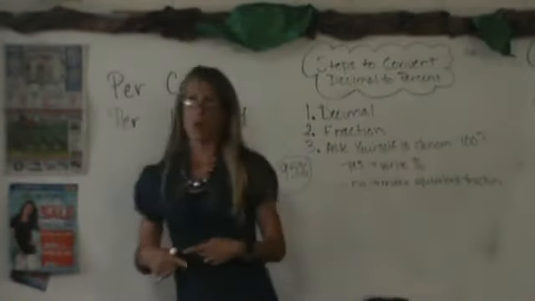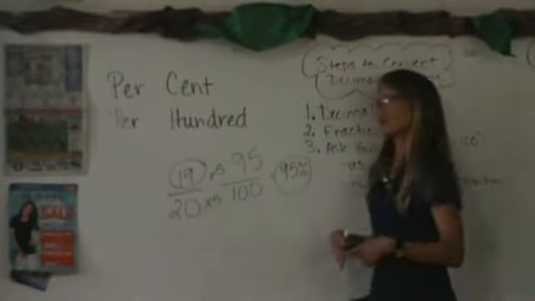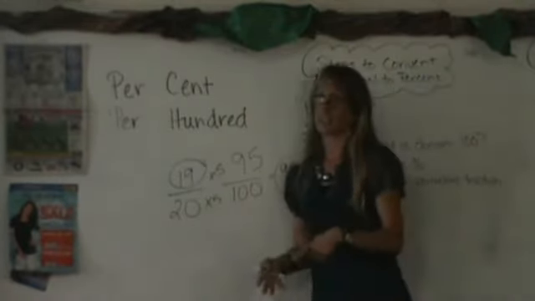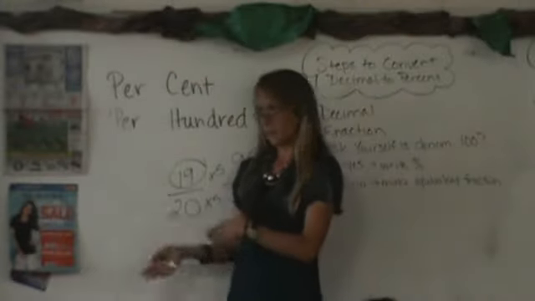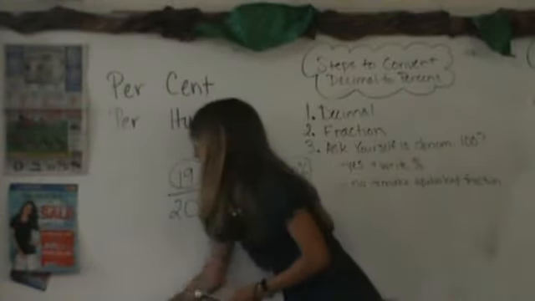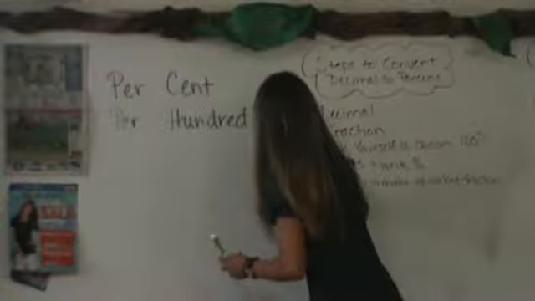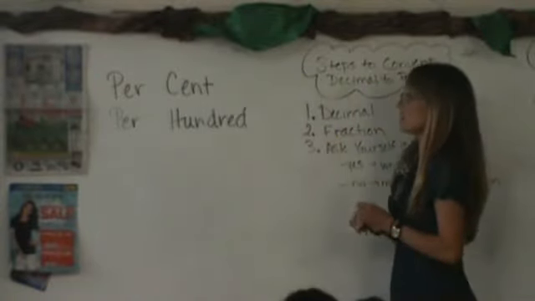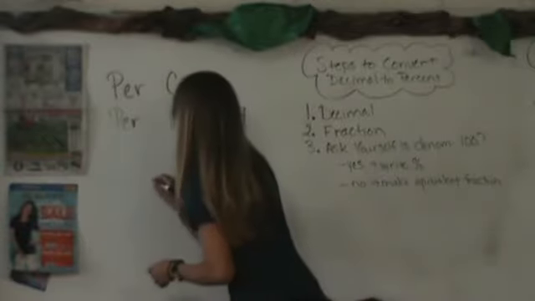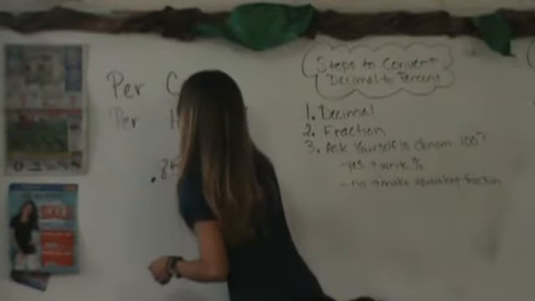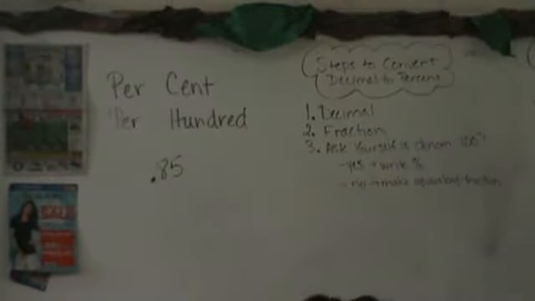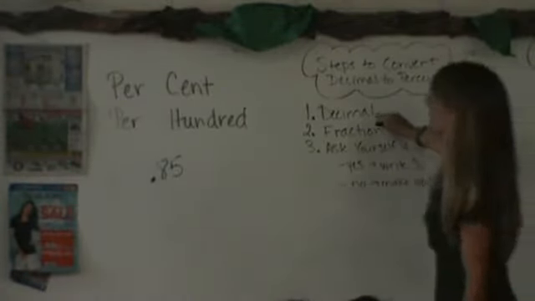We are going to take decimals and turn our decimals into percents. But you know that a decimal can go into a fraction, and from a fraction we can go into a percent. That's what we're going to do today. Watch and learn the first example, and then you'll jump in on the other one. If I give you a number like 0.85, how do I read that number? 85 hundredths.